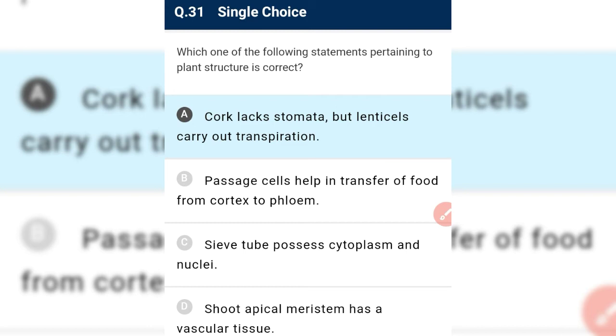Sieve tubes possess cytoplasm and nuclei? No, they are an exception. Mature sieve tubes and mature RBCs in human beings lack a nucleus because they have to maximize their space, for RBCs the space for the transport of oxygen. And apical meristem has vascular tissue? No. Apical meristem contains meristematic tissue. So it is incorrect and it is not our required answer. We have to find out the correct statement.